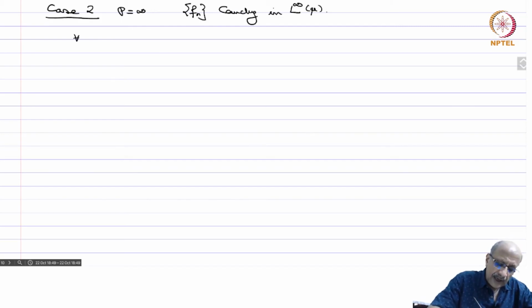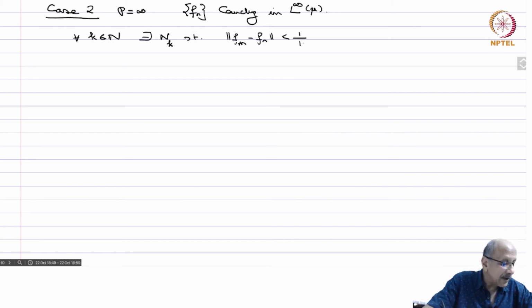So for every k, natural number or positive integer, there exists n_k such that the norm of f_m minus f_n is less than 1 by k for all m, n greater or equal to n_k.